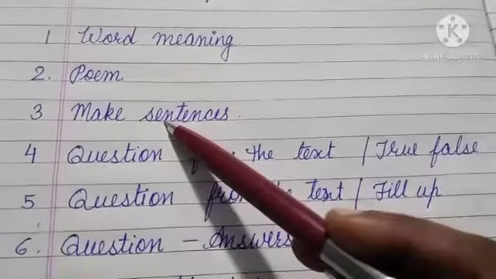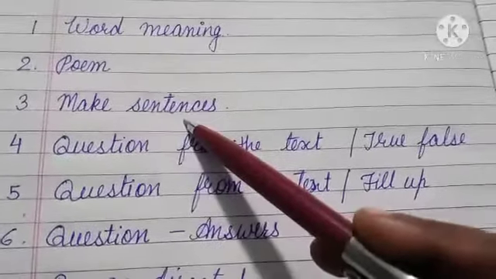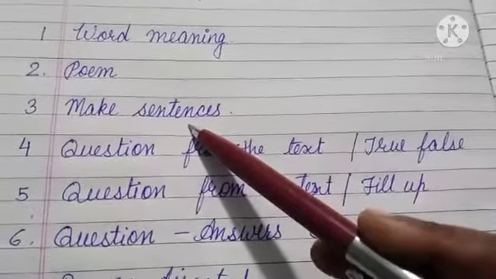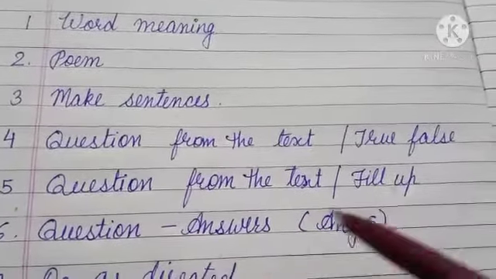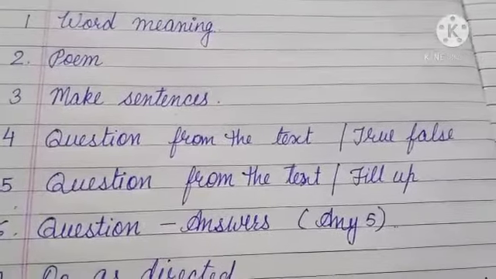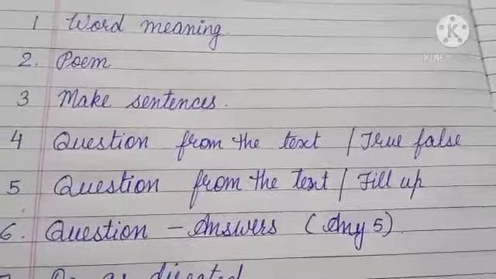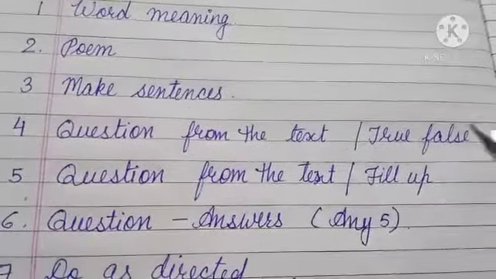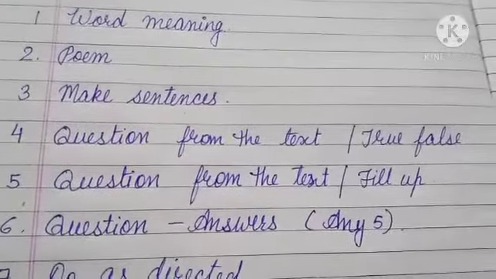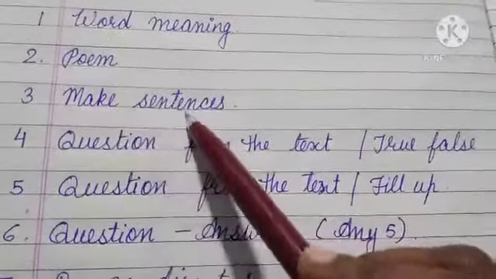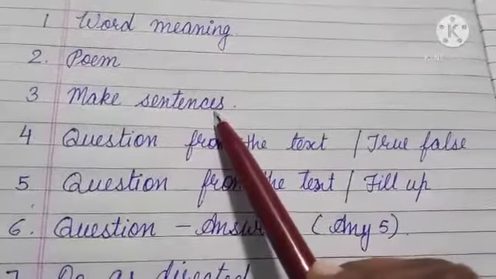Then comes make sentences. Now, what we see, children put the number and then they start making the sentence, not writing the word of which they are making the sentence. So you have to write the word and then make the sentence of that particular word.